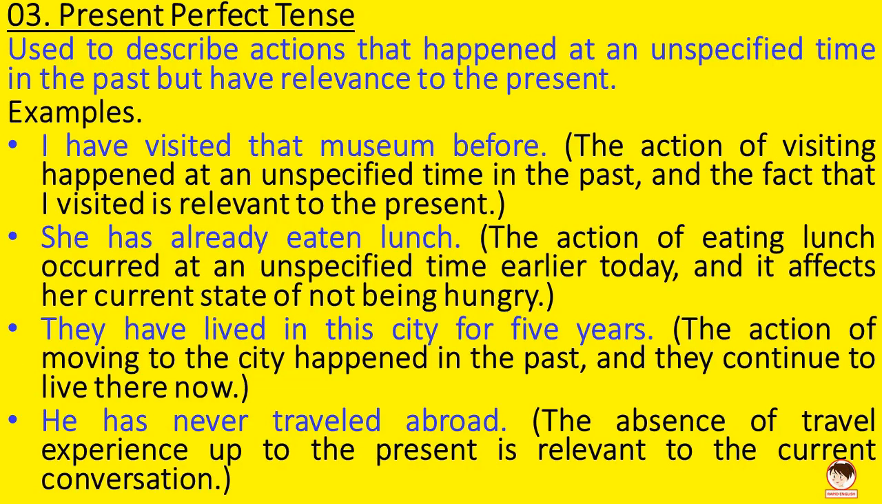Present perfect tense. Used to describe actions that happened at an unspecified time in the past but have relevance to the present. Examples: I have visited that museum before. The action of visiting happened at an unspecified time in the past, and the fact that I visited is relevant to the present. She has already eaten lunch.